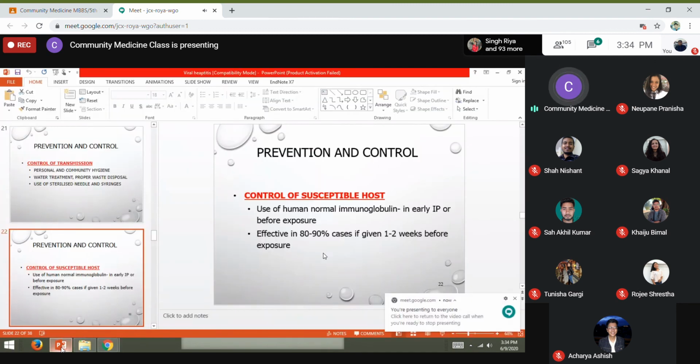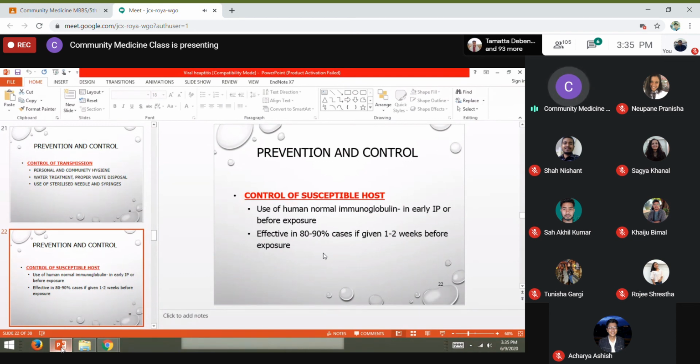Also people who are about to travel to an epidemic or endemic area, I'm talking about travelers, they are also susceptible hosts. Whenever people want to travel to some area where there are high cases of hepatitis A virus, then we can also call them susceptible hosts.